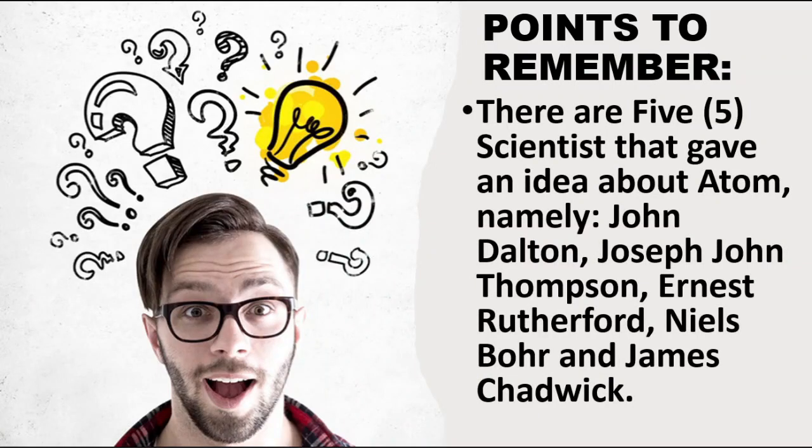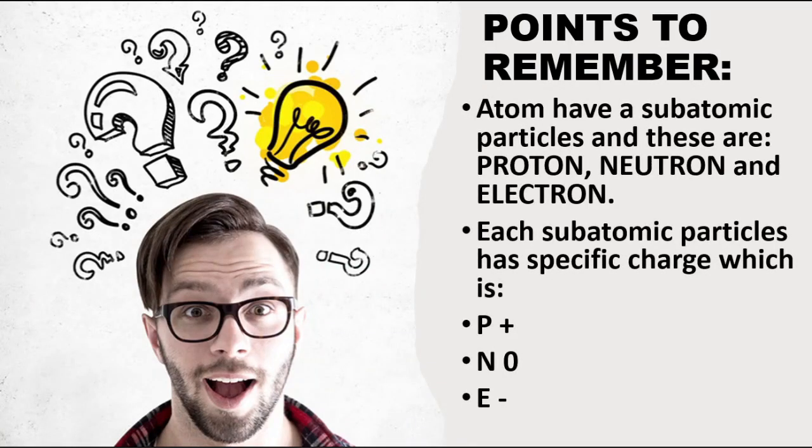There are 5 scientists that gave an idea about atom, namely John Dalton, Joseph John Thomson, Ernest Rutherford, Niels Bohr, and James Chadwick. And lastly, atoms have subatomic particles, and these are proton, neutron, and electron. Each subatomic particle has a specific charge, which is proton positive, neutron neutral, and electron negative.